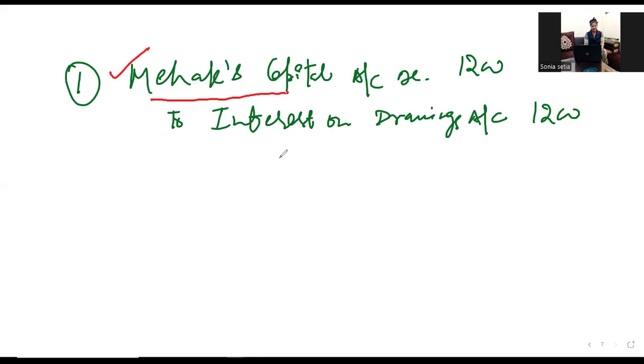So why we have credited interest on drawings here? हमने credit क्यों किया? Because we are doing the accounting from the viewpoint of the firm. So interest on drawings जो है वो firm की income है, and do you remember the rules कि debit all expenses and losses and credit all incomes and gains according to the traditional rule, right?